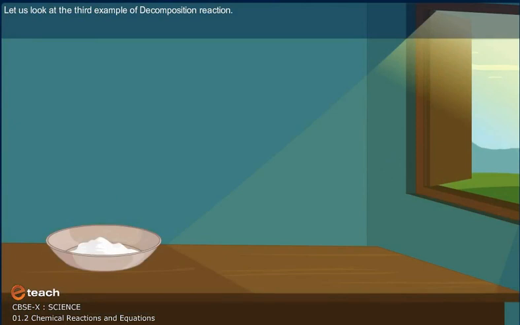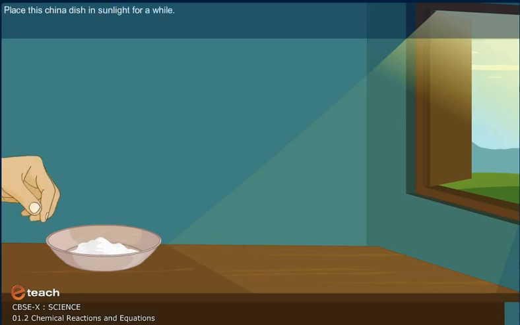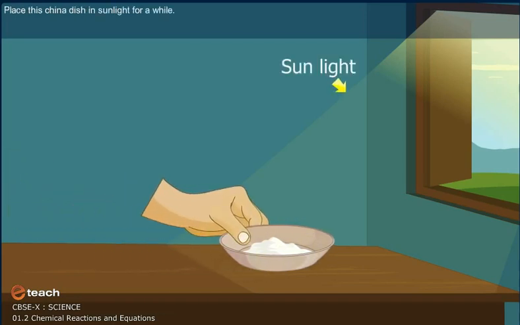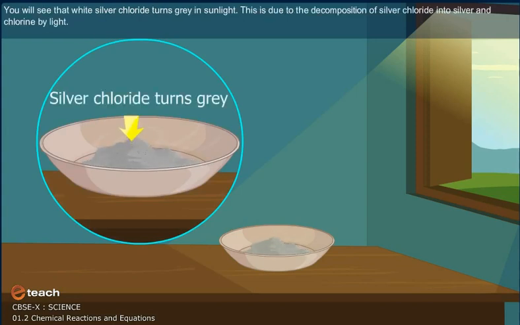Let us look at the third example of decomposition reaction. Take about 2 grams of silver chloride in a china dish. Note its color. Place this china dish in sunlight for a while. Observe the color of silver chloride after some time. You will see that the white silver chloride turns gray in sunlight. This is due to the decomposition of silver chloride into silver and chlorine by light.